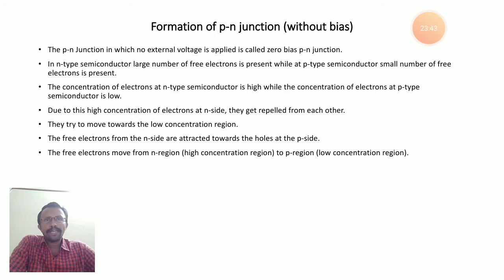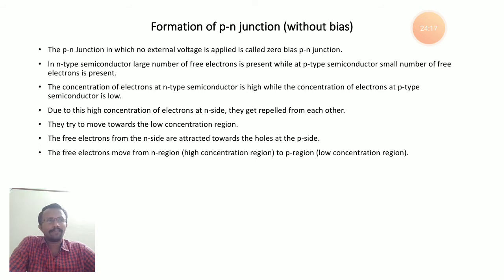Due to this high concentration of electrons in n-type, they repel each other because they are similar charges, and they try to move towards the low concentration region. So the free electrons from the N side are attracted towards the holes at the P side.